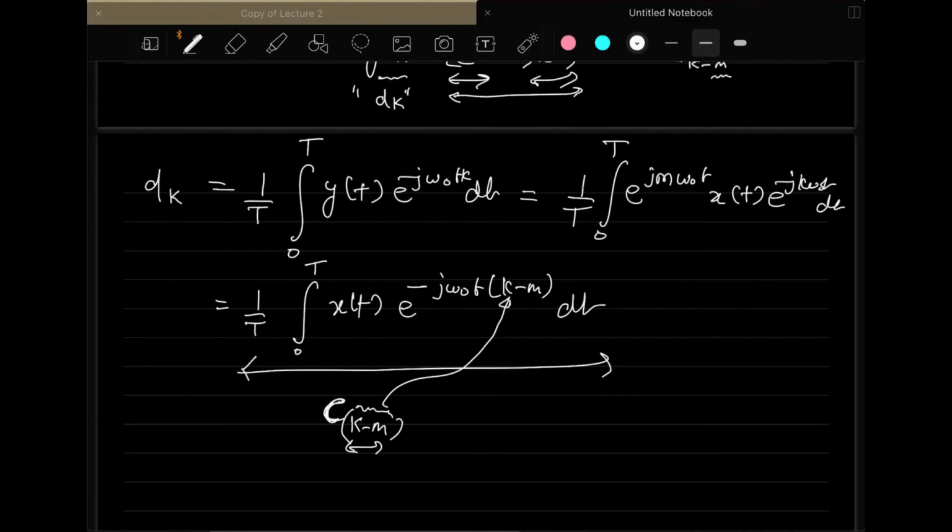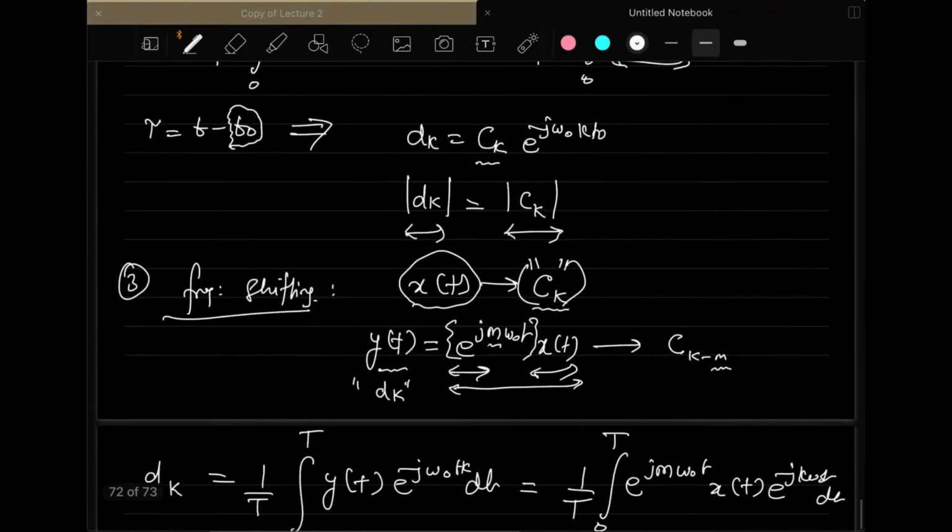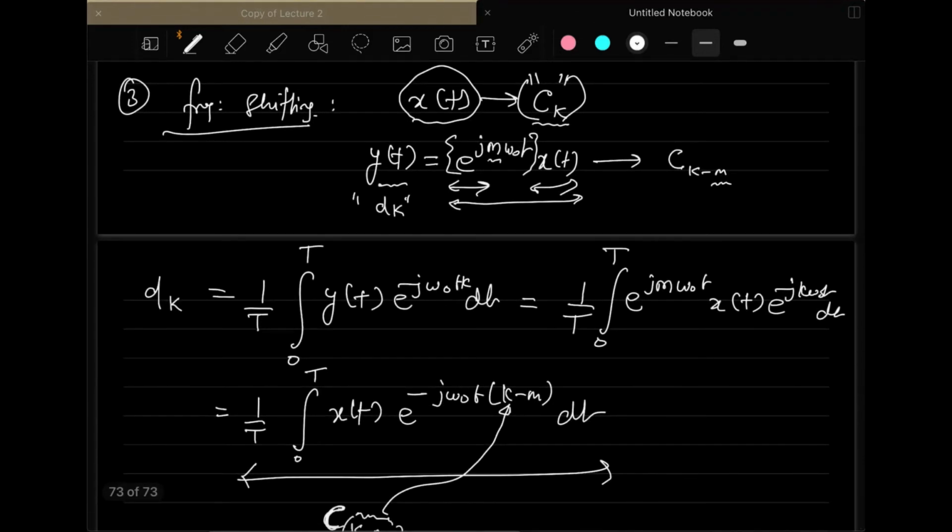So the frequency shift will happen in this case. Normally we also say it the other way around: if you shift the frequencies in the frequency domain by an amount m, then the corresponding signal in the time domain, xt, will be multiplied by the factor e to the power j m omega t.